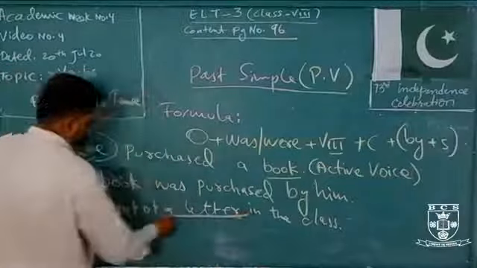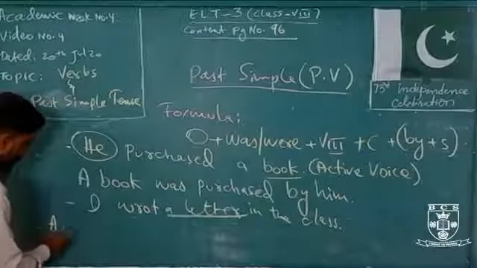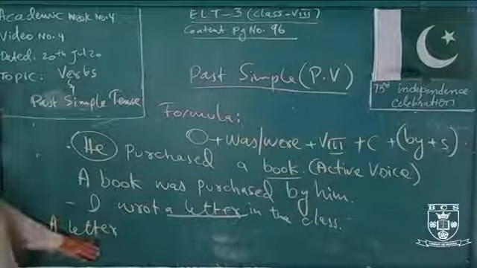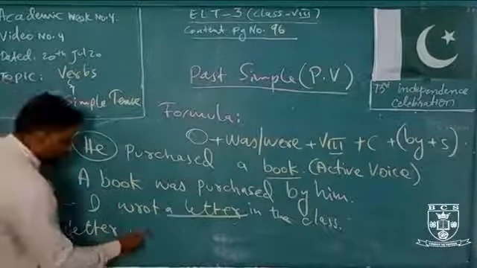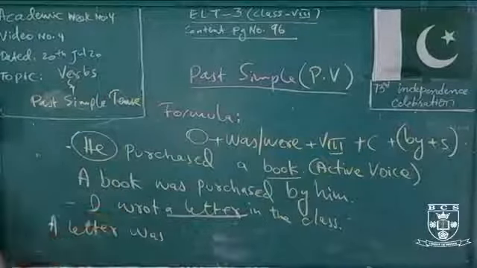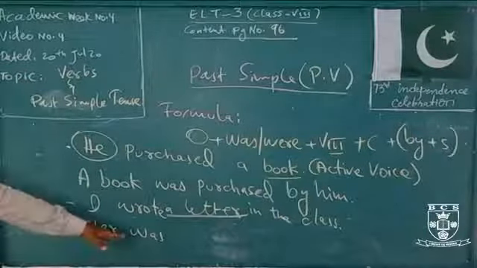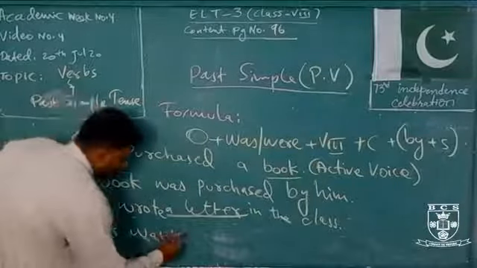Here we can see the object is a letter. Is it singular or plural? Definitely it is singular, not letters. So, a letter was. What wrote here? The third form of wrote is written.